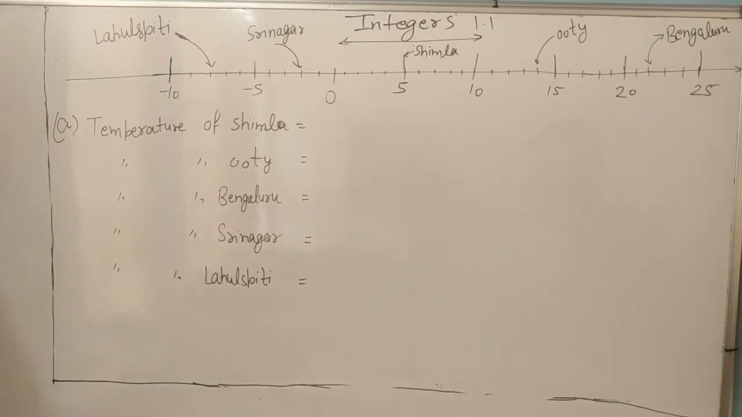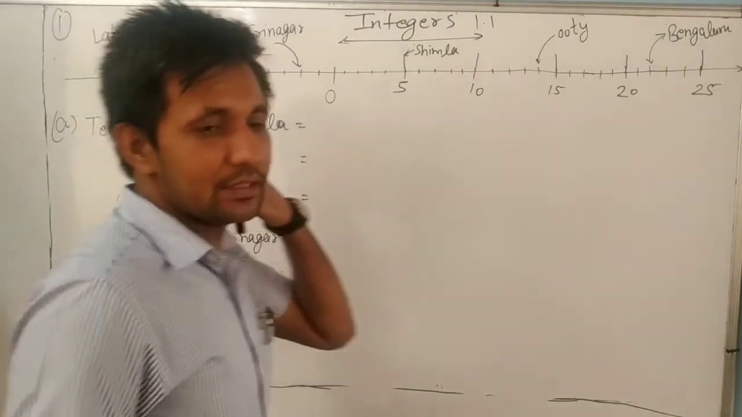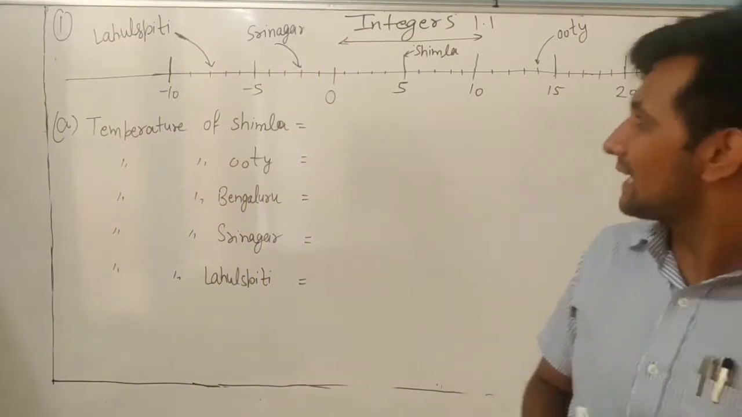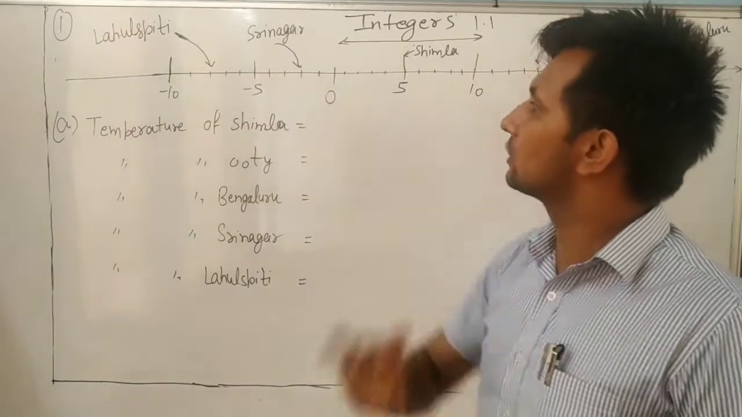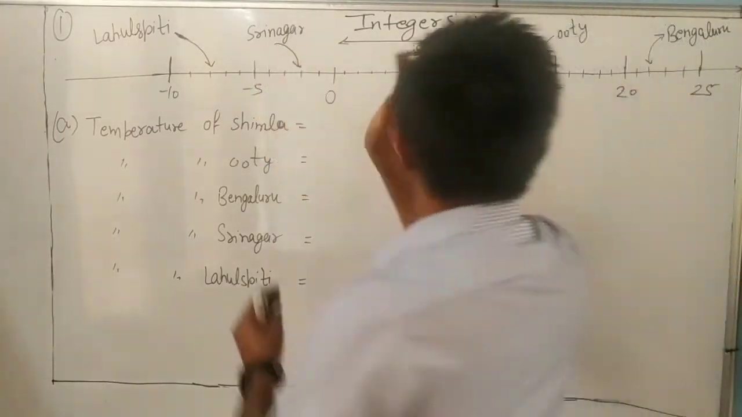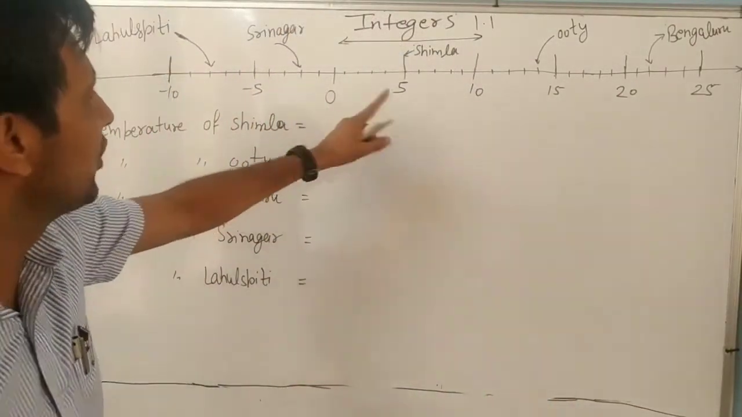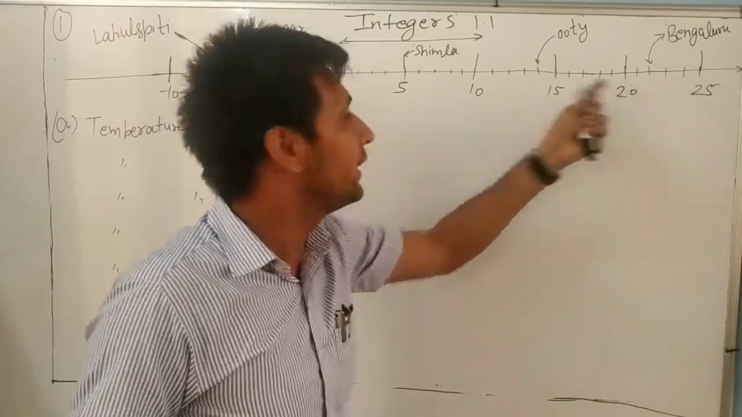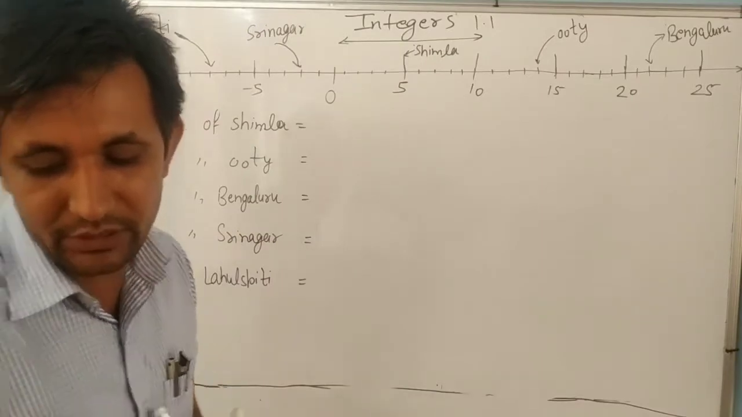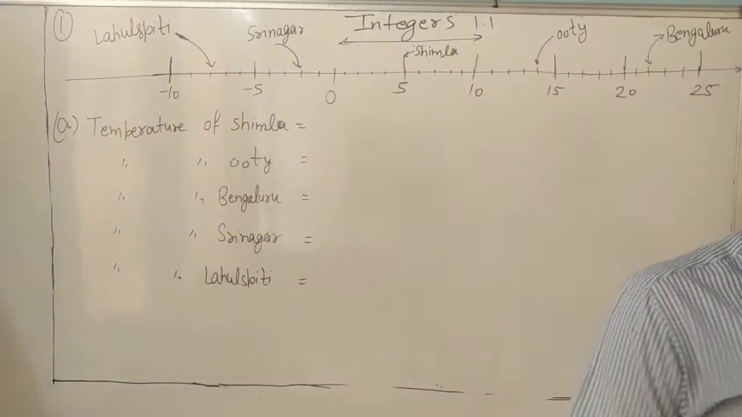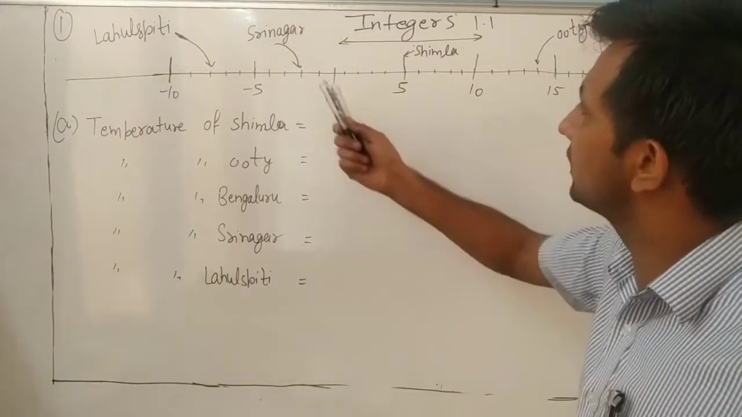Now, dear, in question number 1, we are given the temperature of different places in Celsius. Okay? Shimla, Ooty, Bengaluru, Srinagar, and Lahaul Spiti. And everyone knows it is a number line. The right side is always positive and the left side is negative, dear. Everyone knows 0 to 5, 10, 15, 20, 25. It means between 0 and 5 there are 1, 2, 3, 4, 5. The first thing is to observe this number line and write the temperature of the places marked on it. So we have to write the temperature of all the places marked on it.